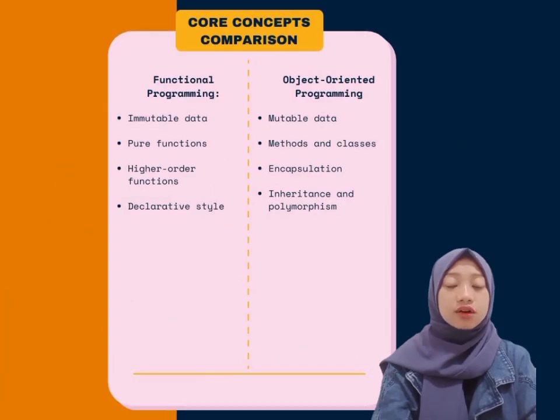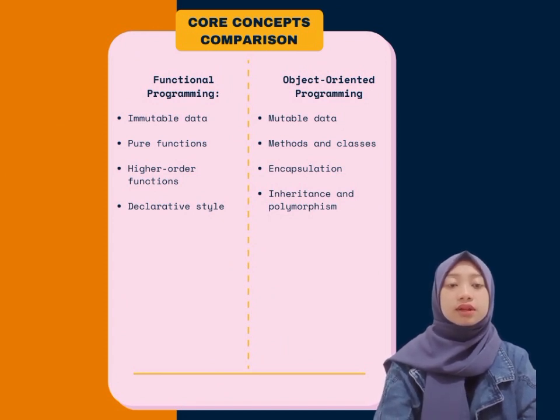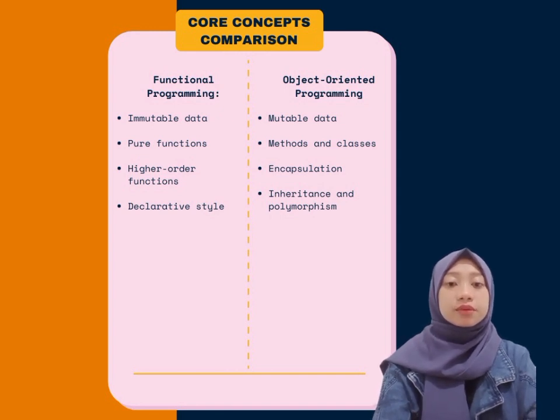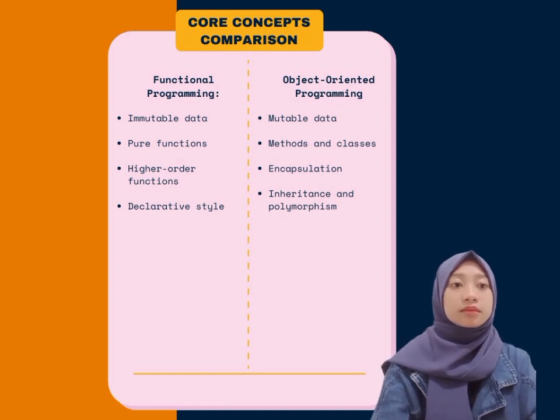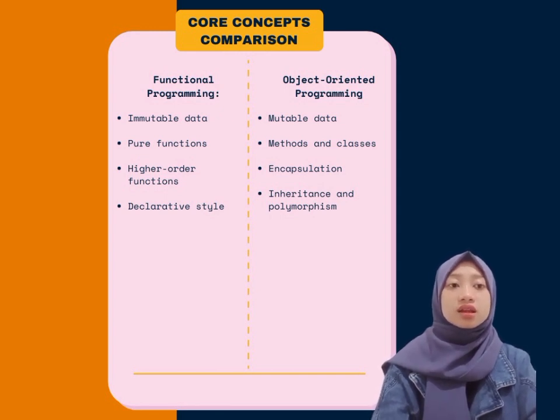Next slide is core concept comparison. First, functional programming. Immutable data means data cannot be changed after it's created. Pure function means function produce the same output for the same input and have no side effect. Higher order function means function can take other function as argument or return function as result. Declarative style means emphasize expressing the logic of a computation without describing its control flow.